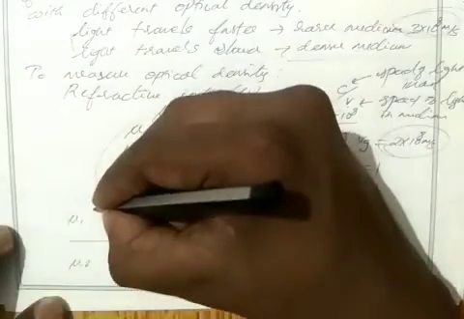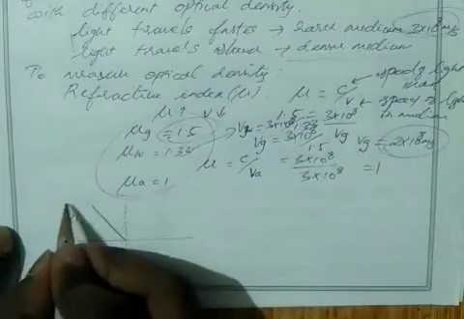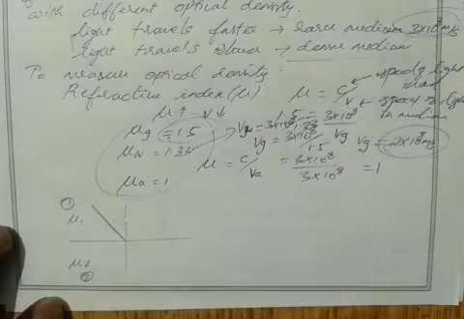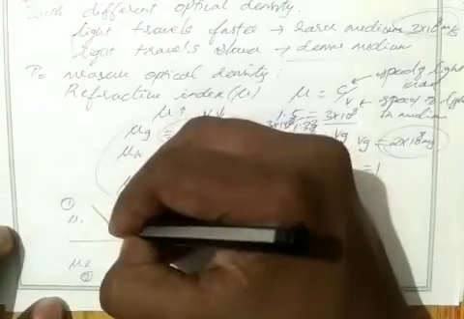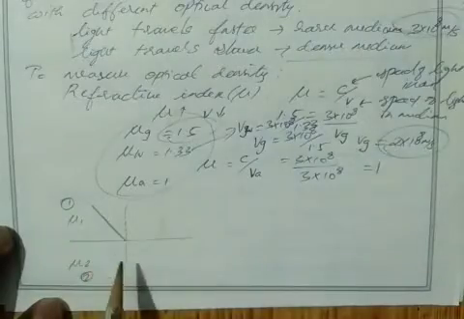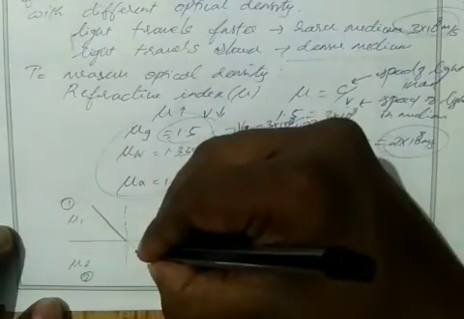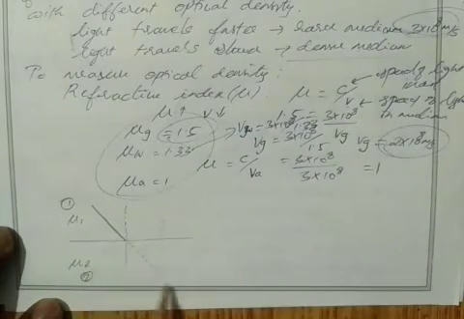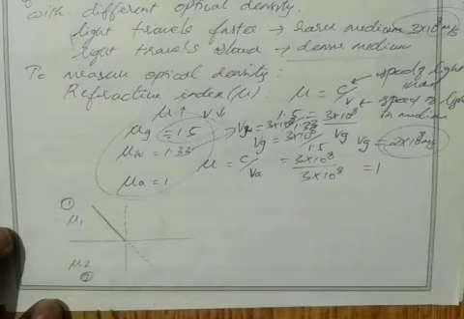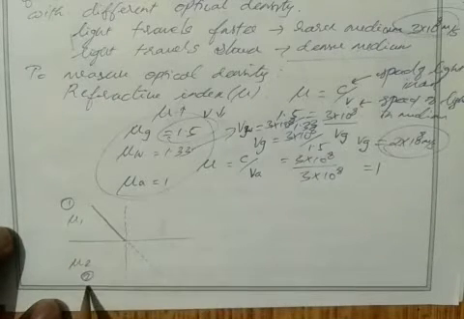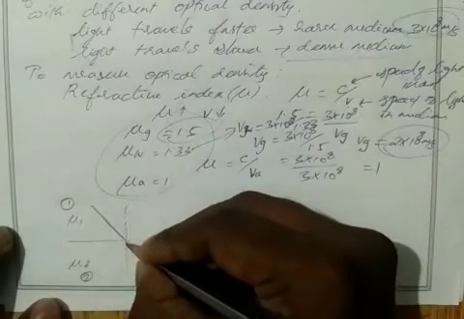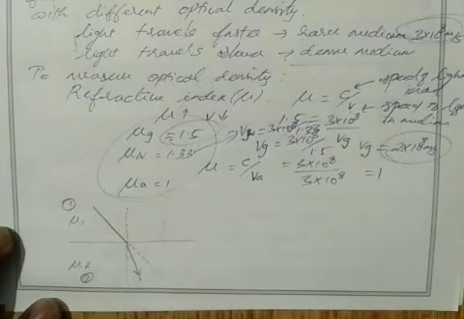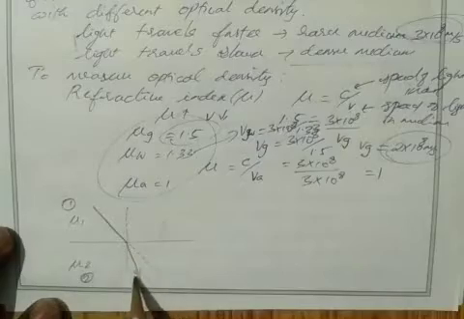So when light passes from one medium, I take this as medium 1, to another medium 2, then what will happen? It will bend. If light moves without bending, then it follows a straight line, correct? If light moves without bending, it follows this path. But according to refraction, when light moves from one medium to another medium, it will bend. So the light follows this path. It's supposed to follow this path, but because of the different medium, it bends.